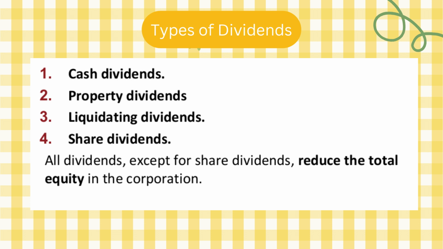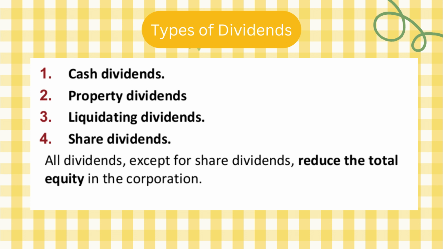Okay, last type, which is share dividends. In this case, dividends paid in the form of additional shares rather than cash or property. يعني بدل ما أعطيهم cash أو another asset بعطيهم أسهم. Okay. So it increases the number of shares held by each shareholder but does not affect total equity. It's used to conserve cash while rewarding shareholders. يعني أنا بدي أخلي الكاش عندي بس بدي أعطي dividends للshareholders, so بعطيهم زيادة أسهم.